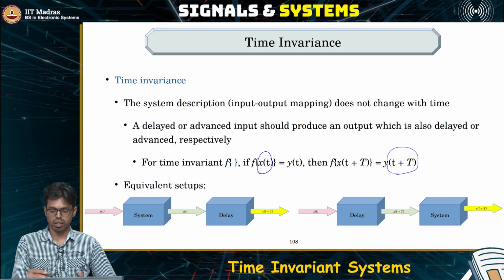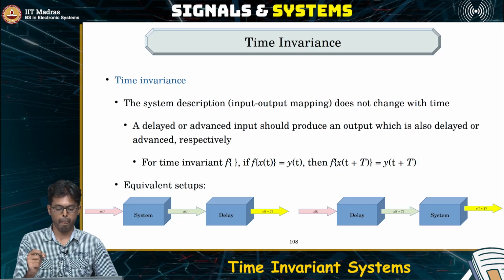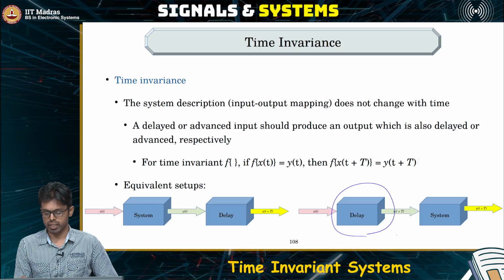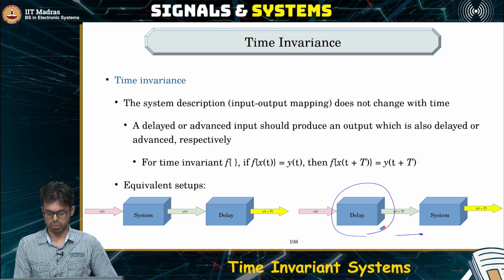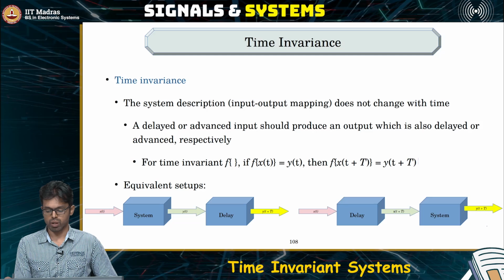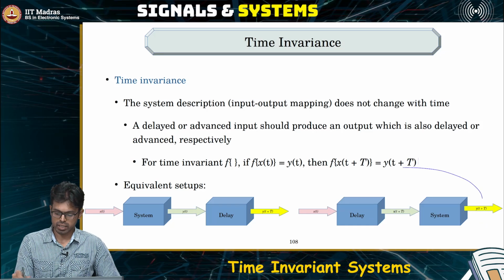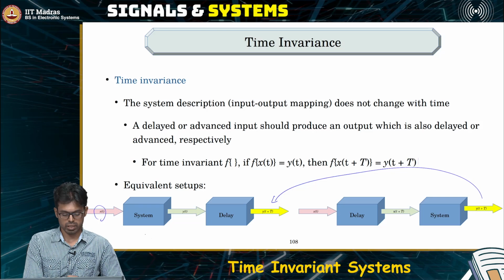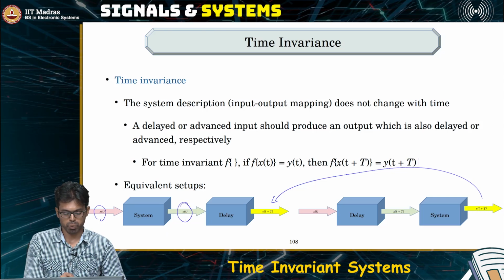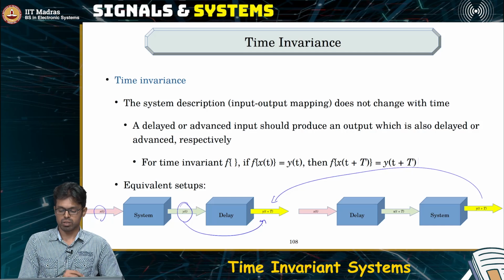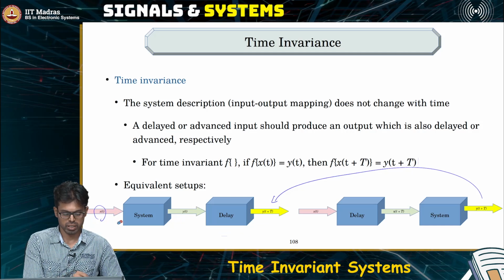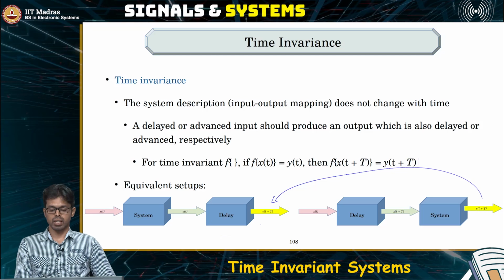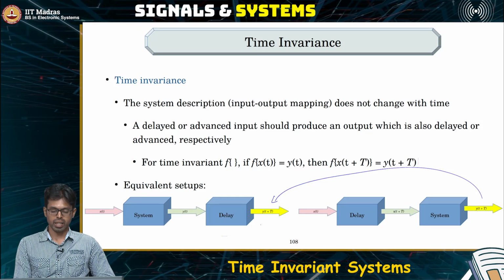What does that mean? It means that you can delay the signal and feed the delayed version to the system. It should produce an output which is exactly the same as feeding in the original signal as the input, observing the output and then delaying it. So if both of these have the same outputs, then we say that such a system is time invariant.